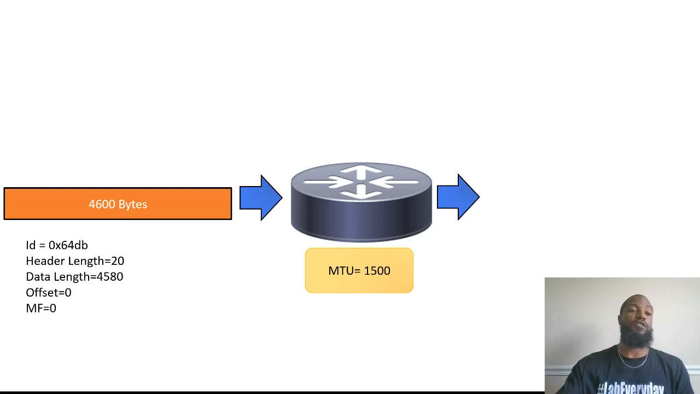And then the more fragment bit, which is the MF bit, is set to 0 to let you know whether this is the first piece or the only piece. So I'm going to go ahead and let y'all figure out the math. You can pause it right here and do the math. The MTU again is 1500.